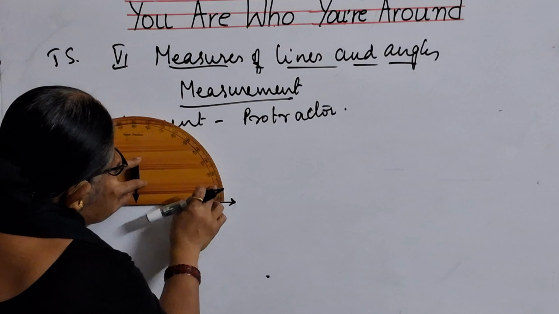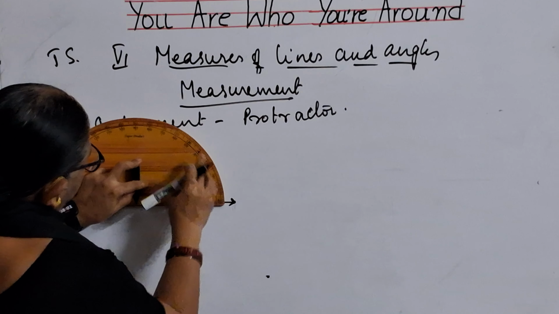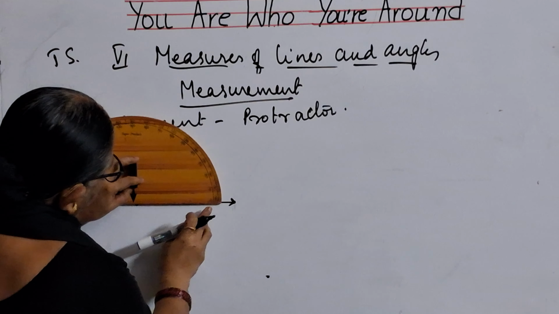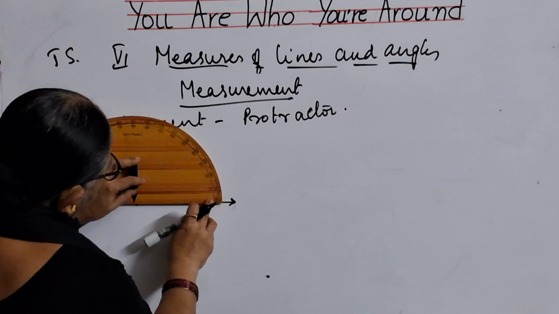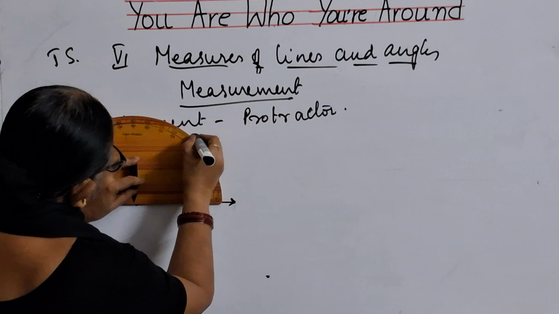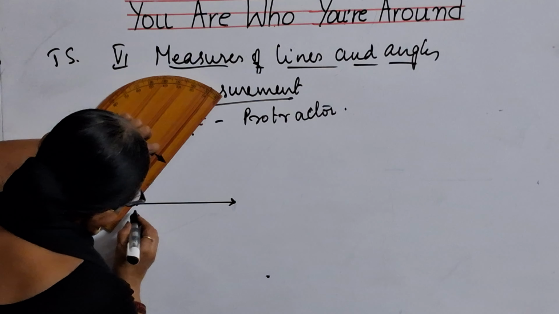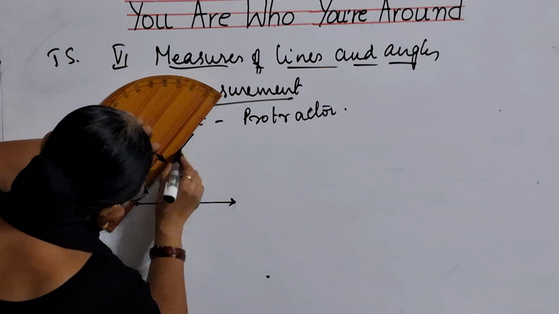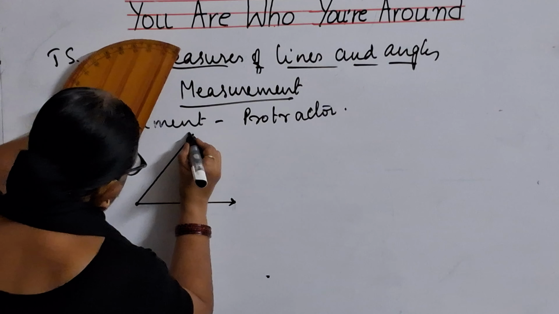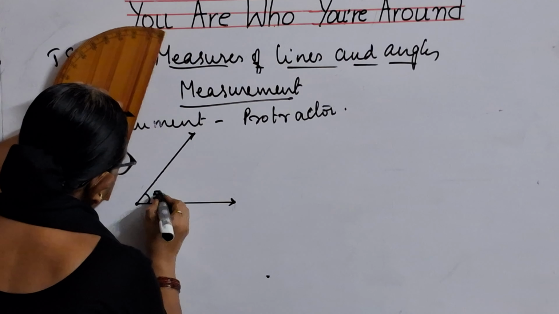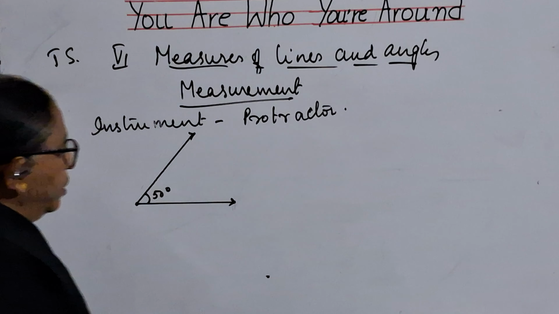Suppose you want to make 50 degrees. See, this is the 0 and 50 is here. You just join them, take a point over there and draw a line. So this is a 50 degrees angle that I have drawn.